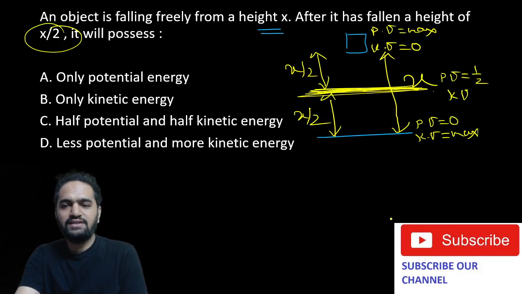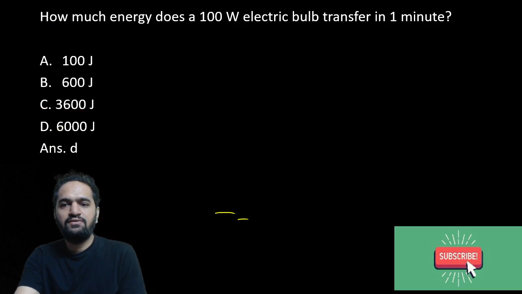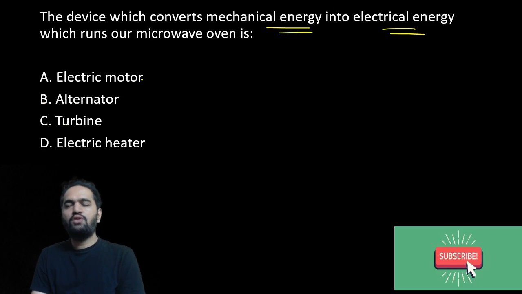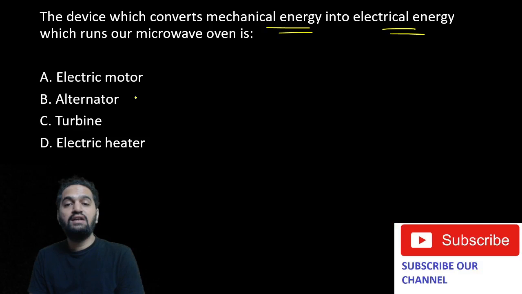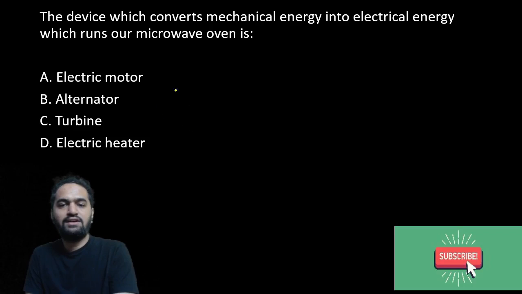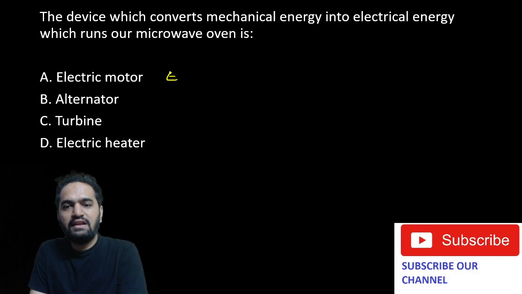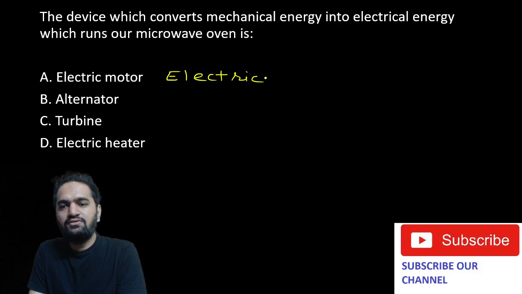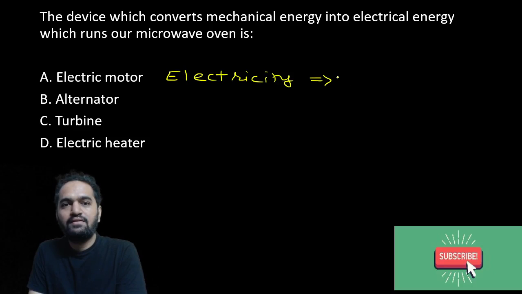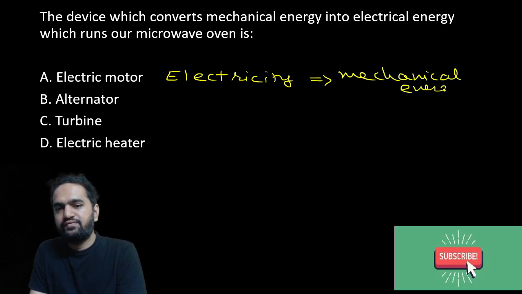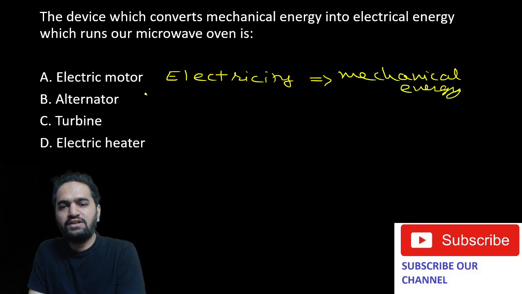So that is exactly what was asked in the question, that which of the following devices can convert mechanical energy into electrical energy. So out of these, who is converting? It is the alternator. Are you understanding this? Okay, so let us just see what are the conversions. Electric motor converts electric energy or electricity into mechanical energy, that is moving parts. What about alternator? That is the reverse position. It converts mechanical energy into electrical energy.